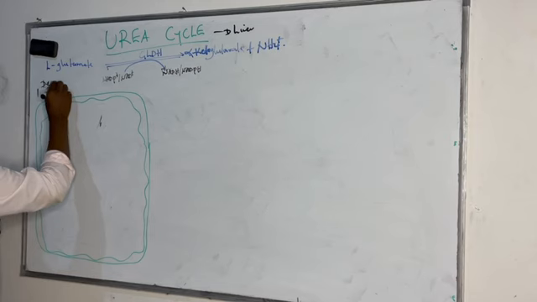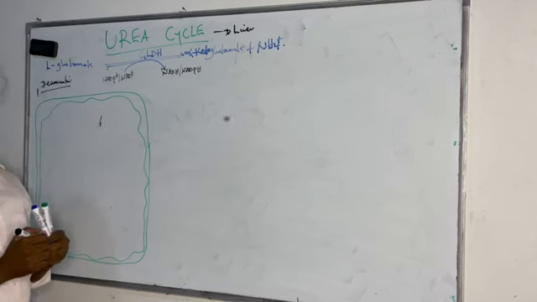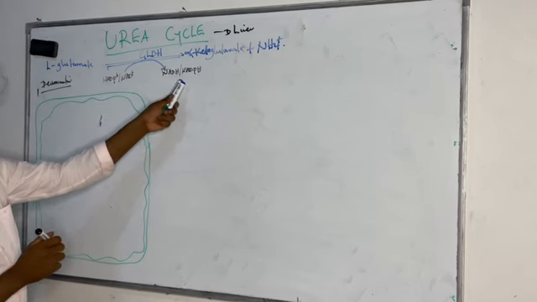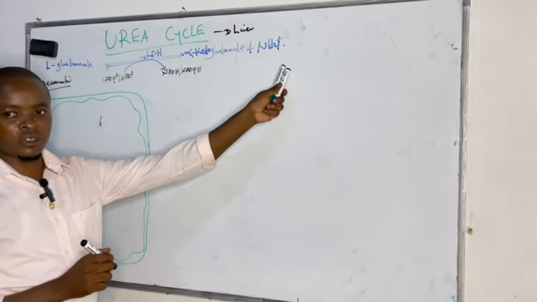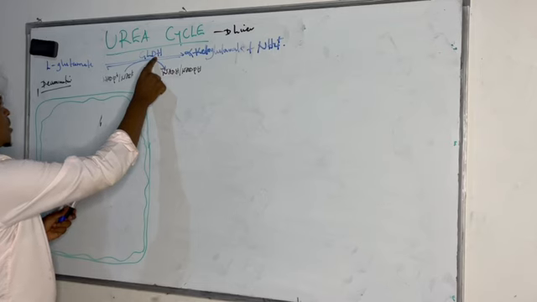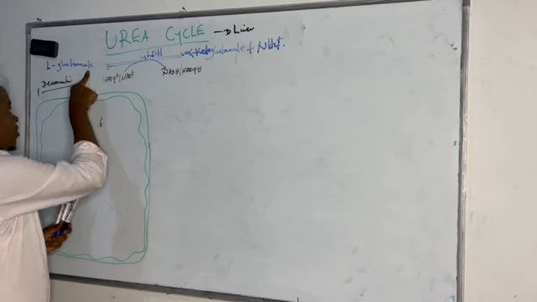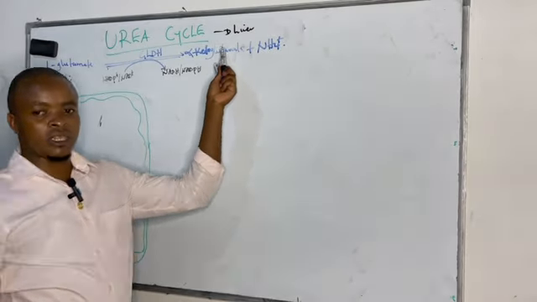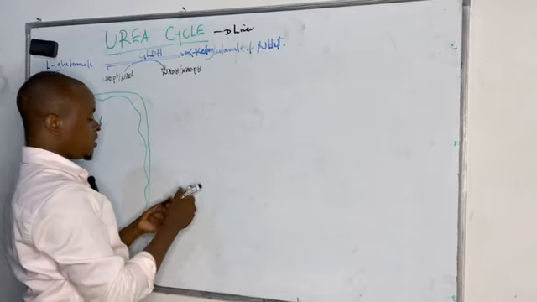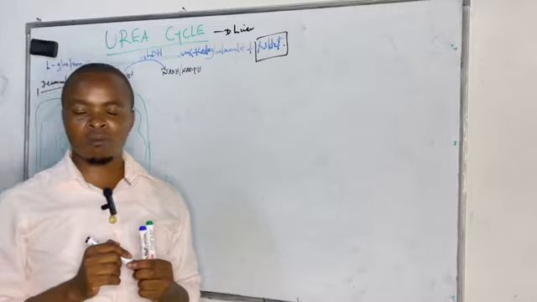What is deamination? Here, deamination is whereby the L-glutamate amino acid is being oxidized to alpha ketoglutarate, producing ammonia, whereby an enzyme known as glutamate dehydrogenase is catalyzing this oxidation by removing a hydrogen group from glutamate, forming alpha ketoglutarate and ammonia. And we said that this deamination process is producing an ammonium compound, which is very toxic to our body.